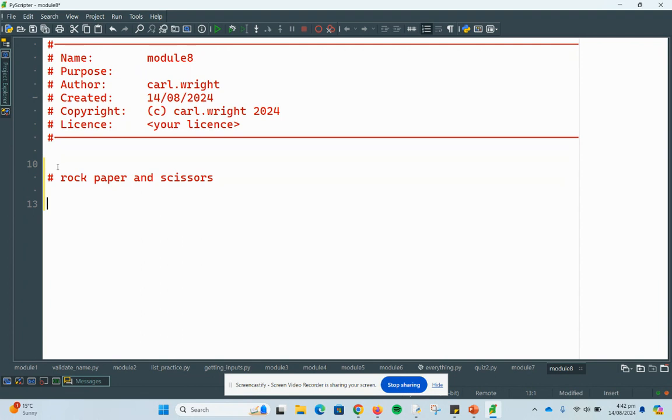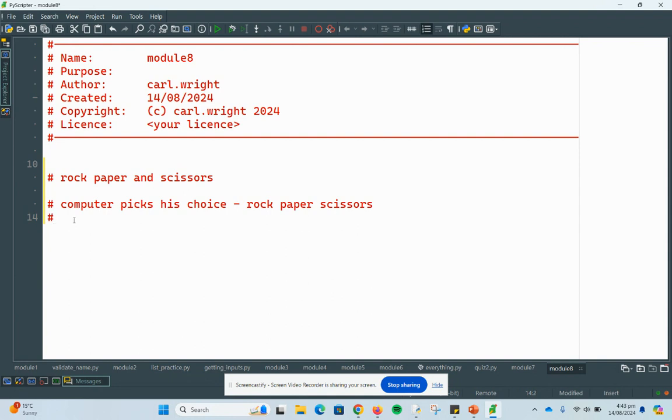Okay, so rock, paper, scissors. Is that a good idea to do, especially when I haven't thought about it? Okay, what we need to do is think of the algorithm. So for rock, paper, scissors, I want the computer to... I'm going to write comment first coding. The computer picks its choice, and it's going to be either rock, paper, or scissors. I'm not sure if I'm spelling scissors correctly. Anyway, the computer has to pick its choice: rock, paper, scissors.